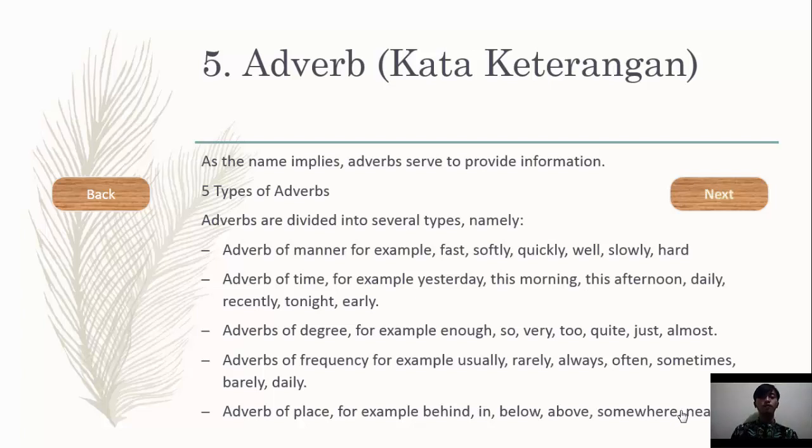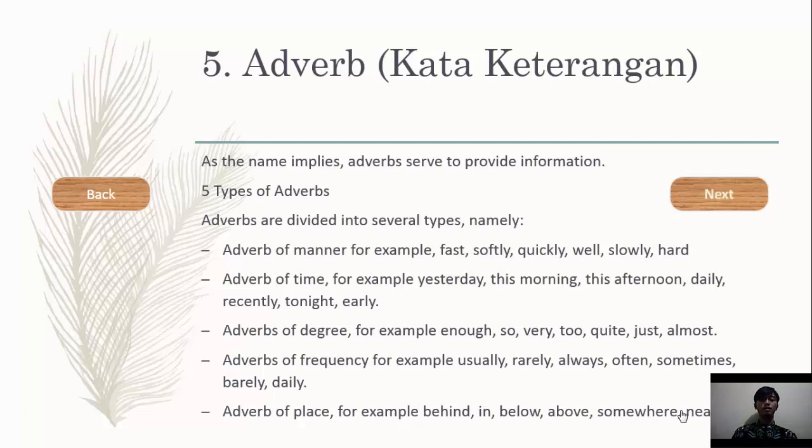First, adverb of manner, for example, fast, softly, quickly, well, slowly, hard. Next, adverb of time, for example, yesterday, this morning, this afternoon, daily, recently, tonight, early. Next, adverbs of degree, for example, enough, so, very, too, quite, just, almost.